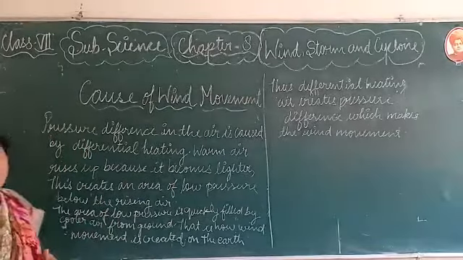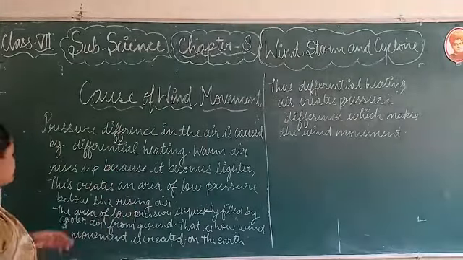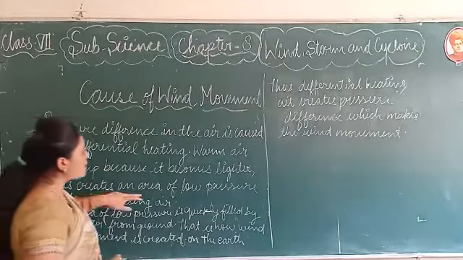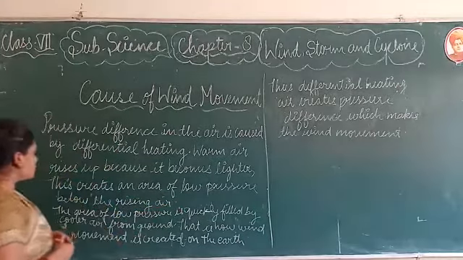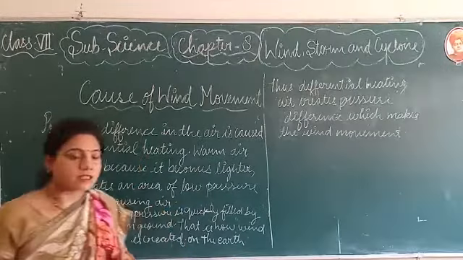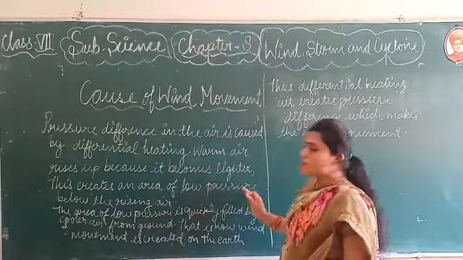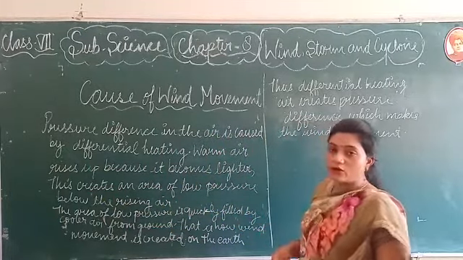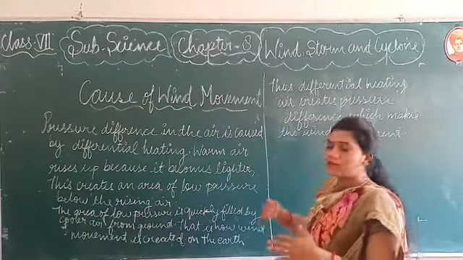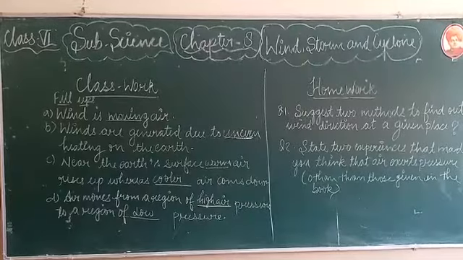Why does warm air rise up? Because it is lighter. This creates an area of low pressure below the rising air. So when warm air rises up, what happens? A low pressure area is created. Already we have studied that wind flows from a high pressure zone to a low pressure zone.